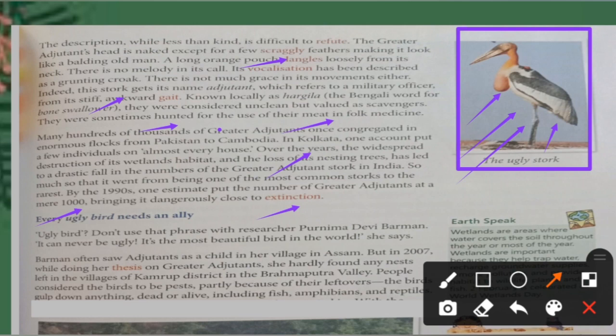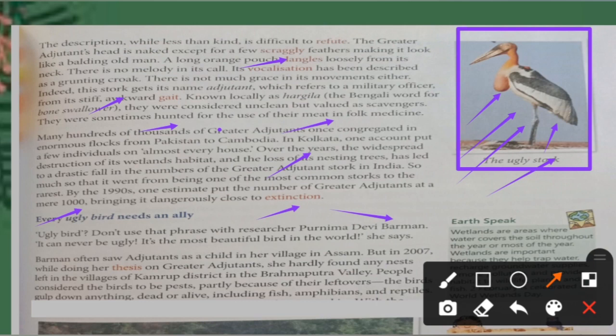Ugly bird, don't use that phrase with researcher Purnima Devi Burman. It means you cannot say this word ugly in front of her. These are the views written by Purnima Devi Burman, that it can never be ugly. Who can never be ugly? The ugly stork. The stork can never be ugly. It is the most beautiful bird in the world, she says.